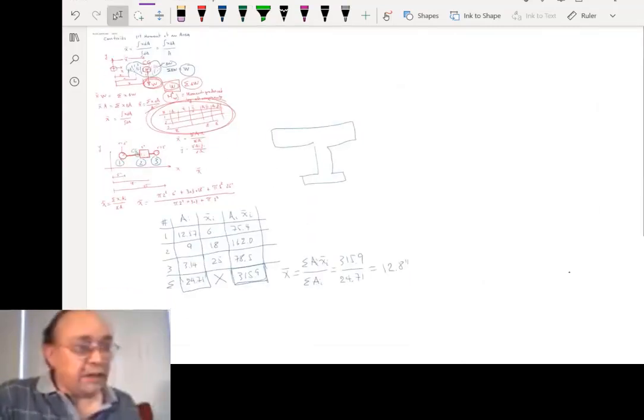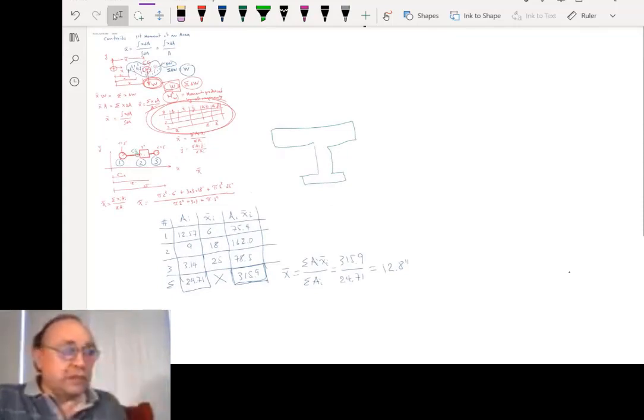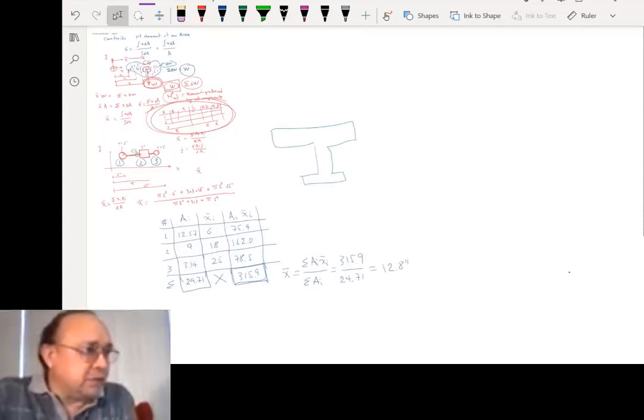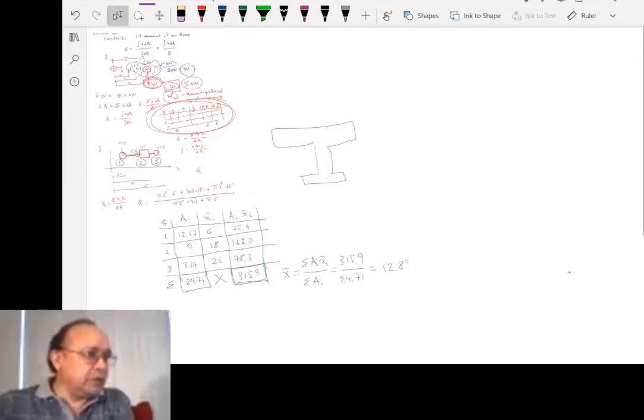Let's do one last problem now with the integral, and we can finish with this topic. You just do your homework.